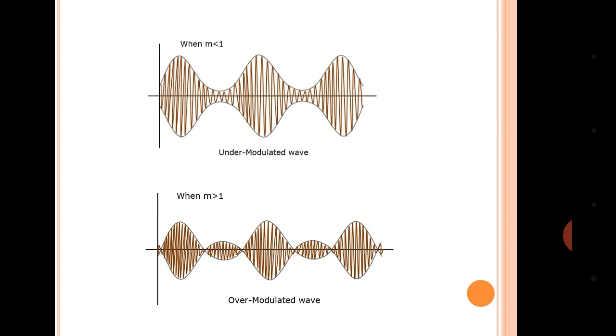Whenever EM upon EC is greater than 1, that means modulation index M is greater than 1, EM is greater than EC. What will happen? You will observe there is a distortion called overmodulation and loss of information, which is of no use. You cannot recover the information. So these three cases are there in AM, amplitude modulation. So it is very important to set the value of the modulation index.